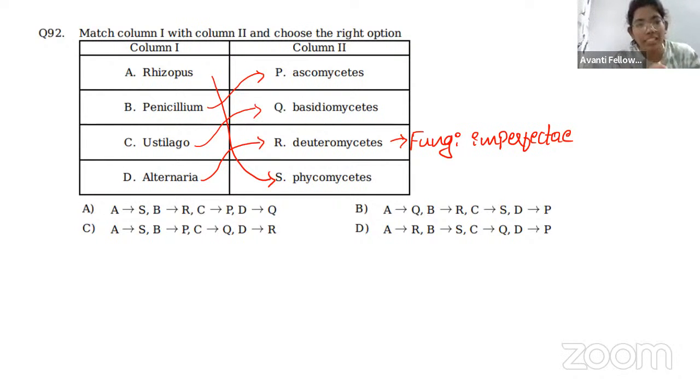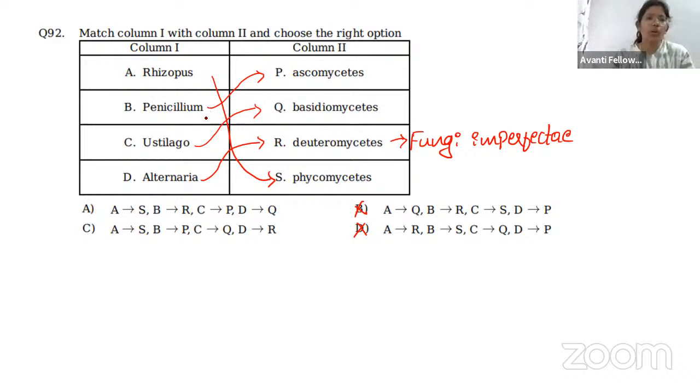So our option must contain A is Phycomycetes. If there is one advantage of the match the following, it is that we should not need to know all four. If we know any two perfectly, then that's fine. Let's say I know Penicillium belongs to Ascomycetes, and I also know Rhizopus belongs to Phycomycetes. So first, for A it must be S. Option A has it, option B does not, option C has it, but option D does not. So only because of one match I can eliminate two options, right?